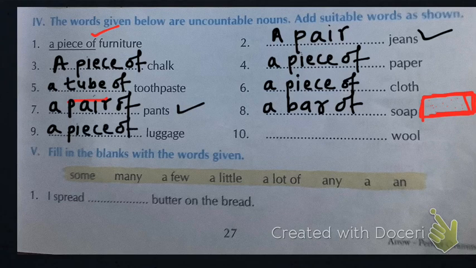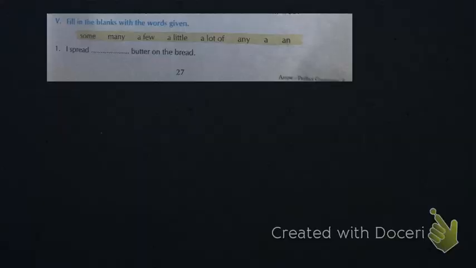Okay, then a piece of luggage. Okay, then you have a ball of wool. Okay, you cannot calculate wool, because wool can be made into so many small parts, so it is not possible to calculate wool. You only measure it like one kilo of wool or a ball of wool, like that. Okay, so